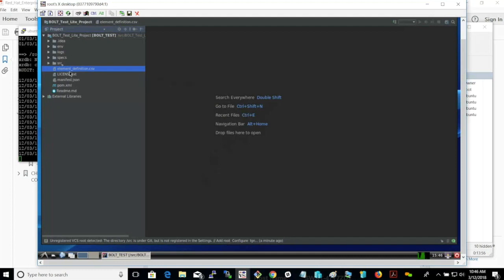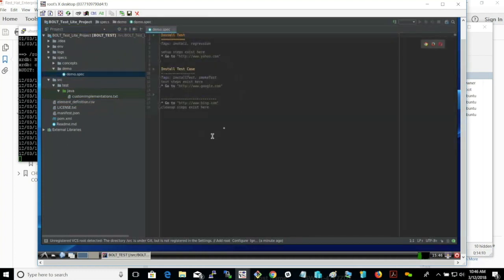Okay, so the next thing we want to do is just ensure that everything is up and running. We have a demo spec in here that will load up. Under the specs folder, there's a demo. Just double click on the spec and you'll see the spec come up. There are green buttons next to the execution, and you just run the spec.